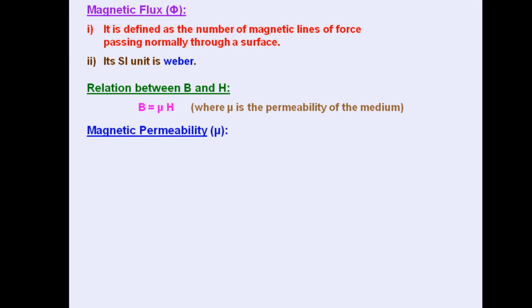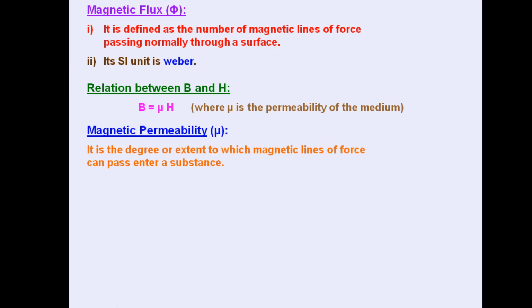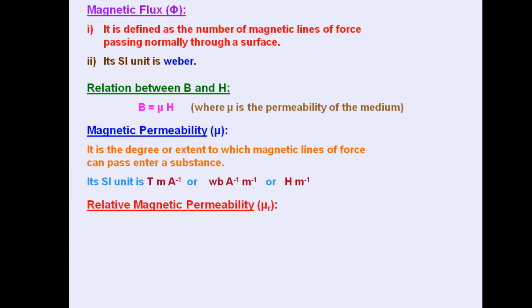Magnetic permeability. Permeability is a term obtained from the word permeable, which means to allow. So here also it is similar to epsilon, permittivity. Magnetic permeability is the degree or extent to which magnetic lines of force can pass or enter through a substance. The greater the permeability, the greater the allowance by the substance for the magnetic field lines. The SI unit is Tesla ampere inverse meter, or Weber per ampere per meter, or Henry per meter also.